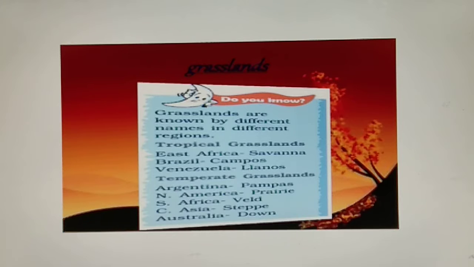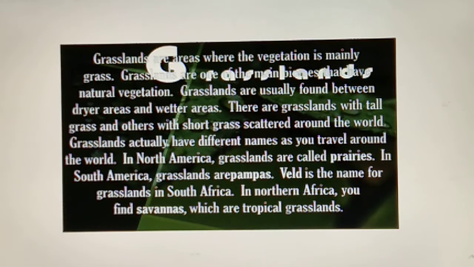So grasslands are known by different names in different regions. Like tropical grassland, famous in East Africa, is called savanna. In Brazil, grassland is called campos, etc. So grasslands are areas where the vegetation is mainly grass. Grasslands are usually found between drier areas and wetter areas. There are grasslands with tall grass and others with short grass that are scattered around the world.